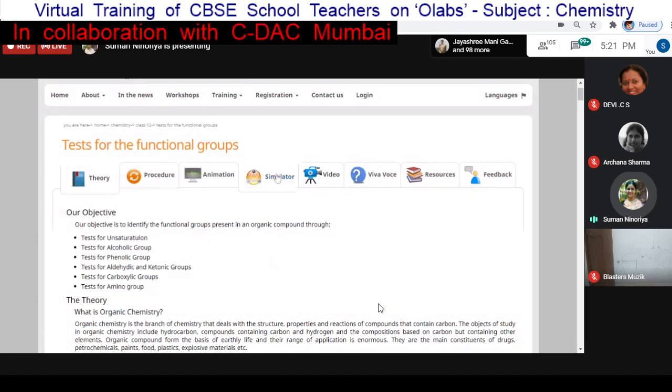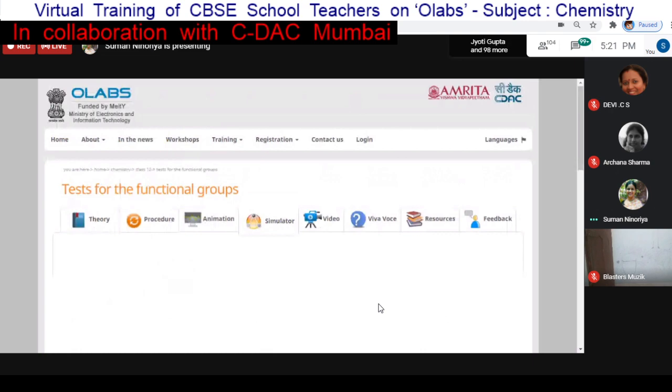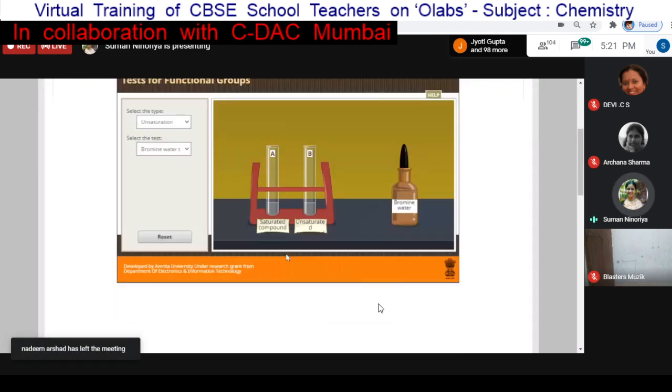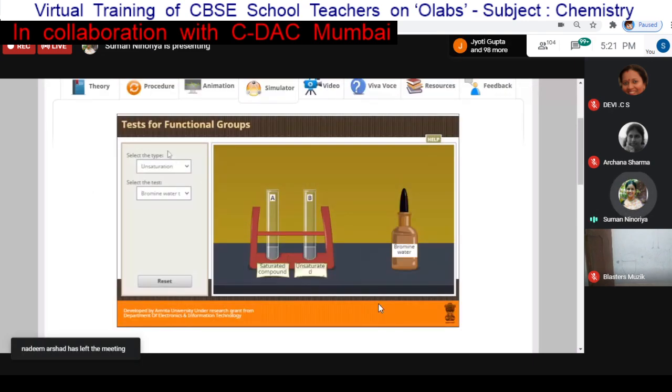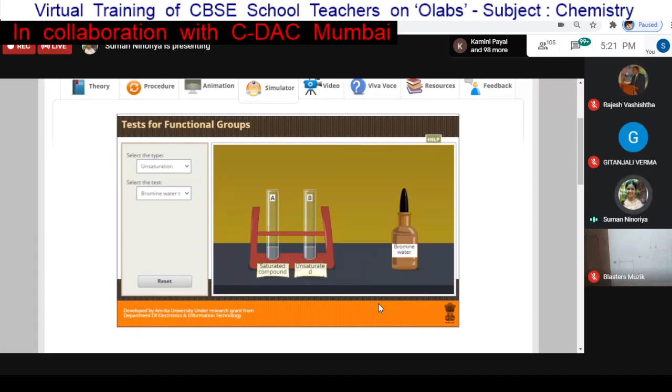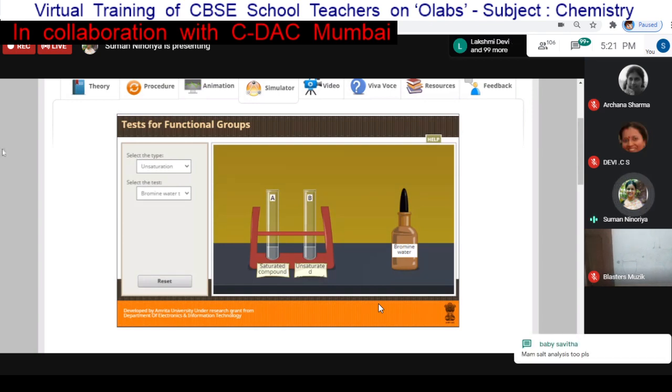Again, directly we will go to the simulator. In the simulator, you can see we need to do the test for the functional group. Here again, we can select the type, which type of functional group we want to test. So suppose it is for unsaturation. Again, we can select here which type of test we want. So these are the different variations available for this activity.